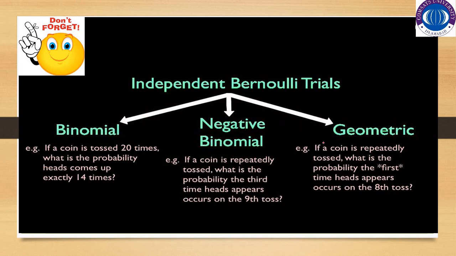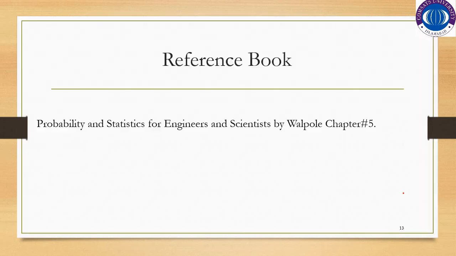Whereas in geometric distribution, the experiment is repeated until we get the first success. So the example of this distribution is, if a coin is repeatedly tossed, what is the probability that the first time head appears occurs on the eighth toss? So this is the basic difference between the binomial, negative binomial and geometric distribution.